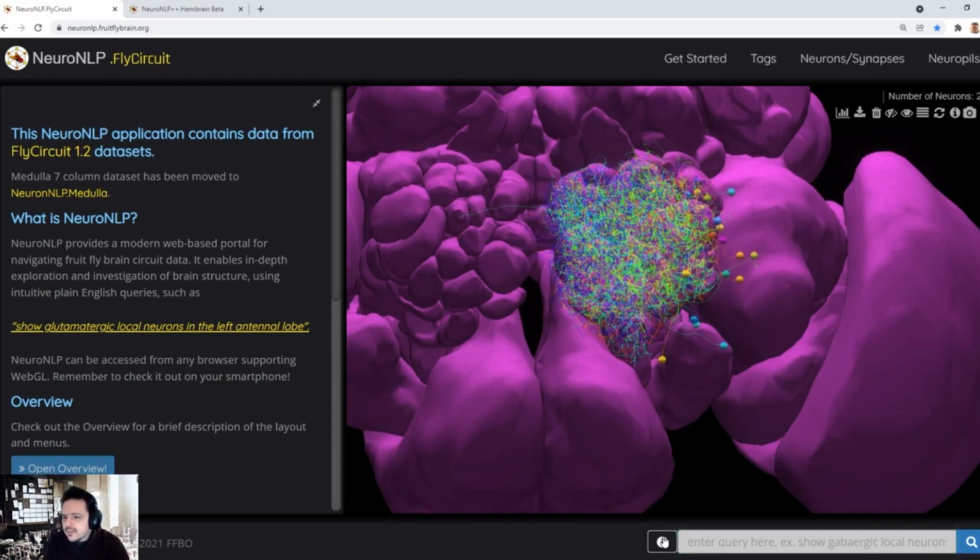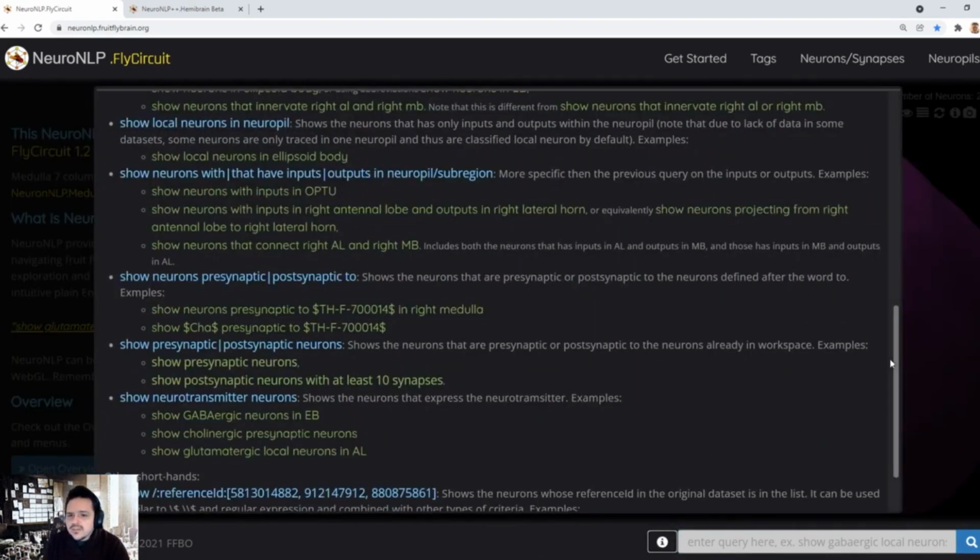Here, by clicking this button, I'm showing some of the examples of the query rules that we have enabled. Whereas useful, these queries require a good knowledge of the search manual that you see here and the neuron type keywords used in the dataset of interest.